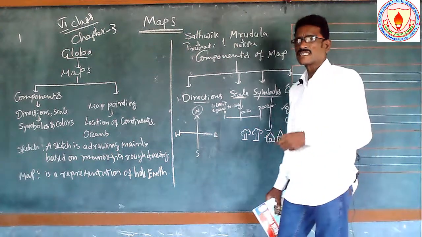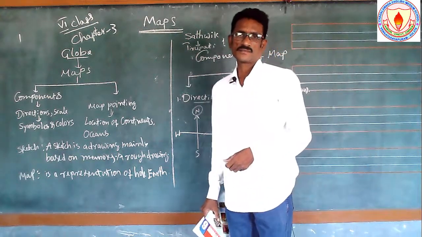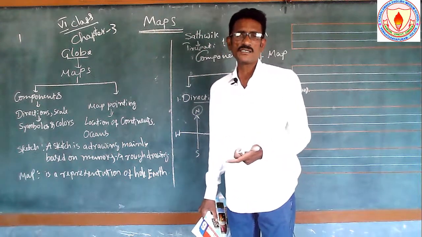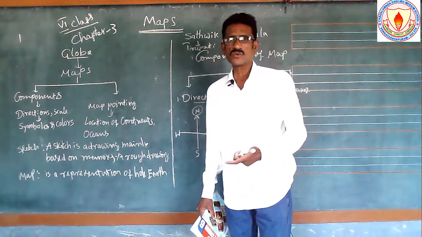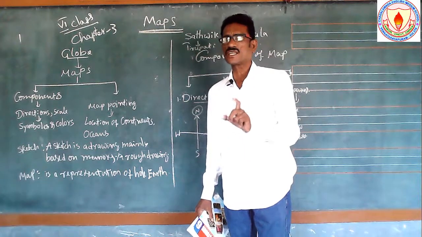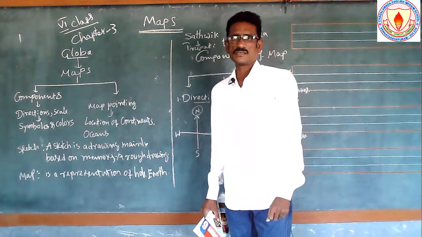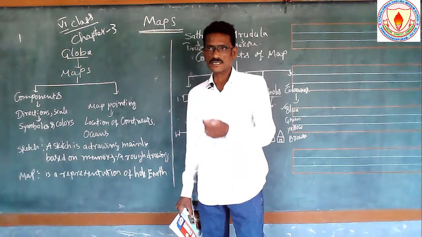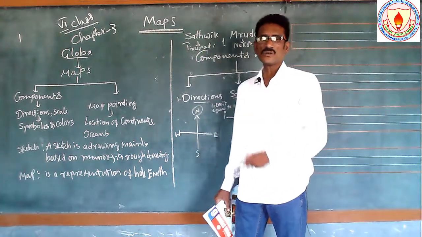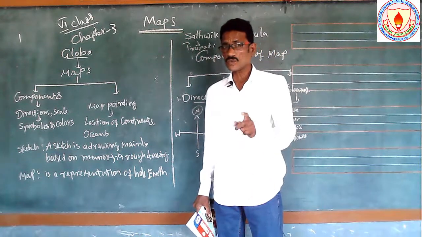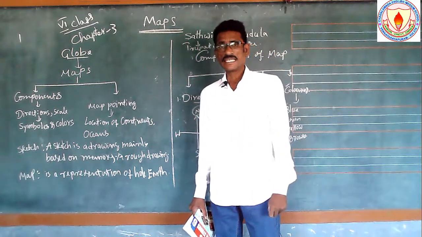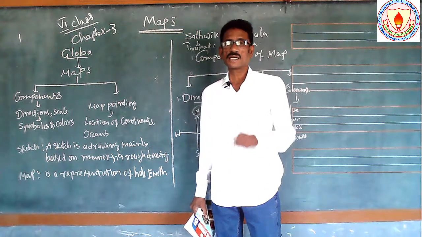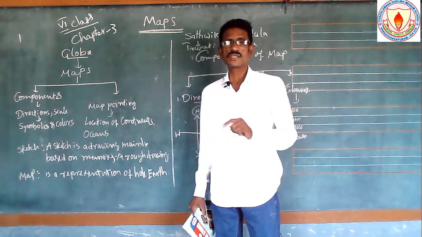It indicates the water bodies. Here are the Pacific Ocean, Atlantic Ocean, Indian Ocean, Southern Ocean, and Arctic Ocean. When we see them on the globe or outside, the water is blue in color, indicating the water. Not only oceans and seas, but ponds also have water, and tanks also have water, and lakes also have water.